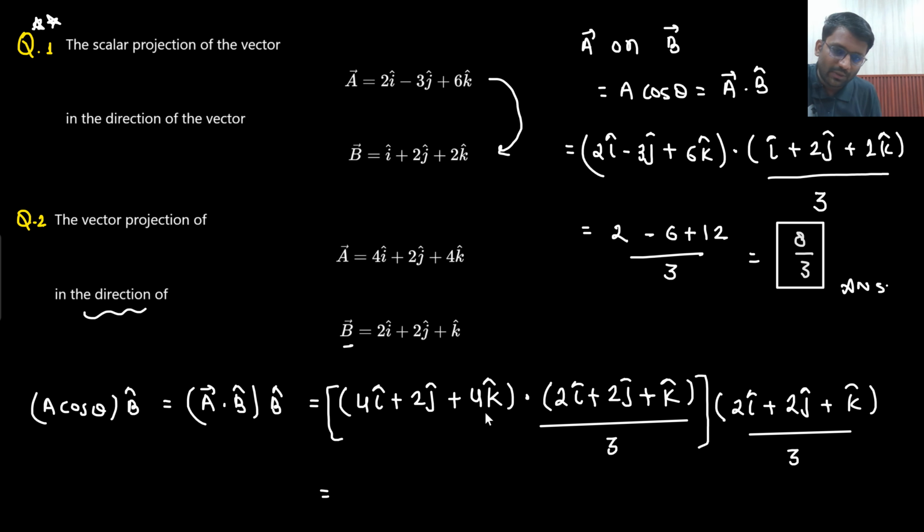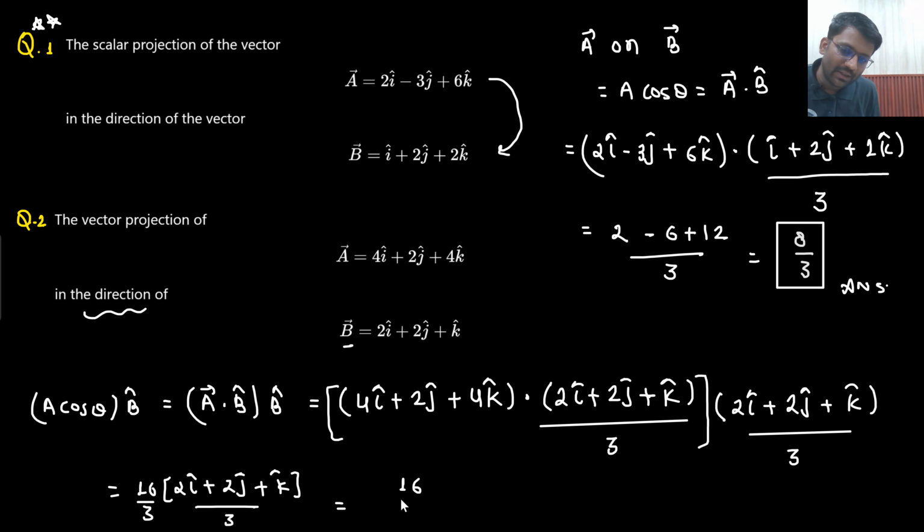So now you do the dot product. What is the answer you will be getting? 4 into 2, 8 plus 4 plus 4. So what is the answer? 16 by 3 is the answer. Okay. So when you do the dot product, the answer is 16 by 3. And here 2i cap plus 2j cap plus k cap divided by 3. Now 3 and 3 could be multiplied. So the answer is coming out to be 16 by 9 times 2i cap plus 2j cap plus k cap. That's the answer that you are getting.